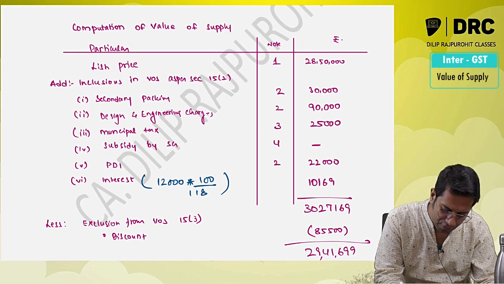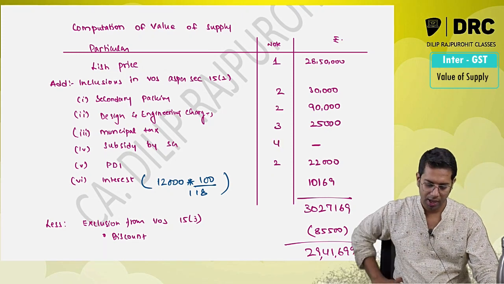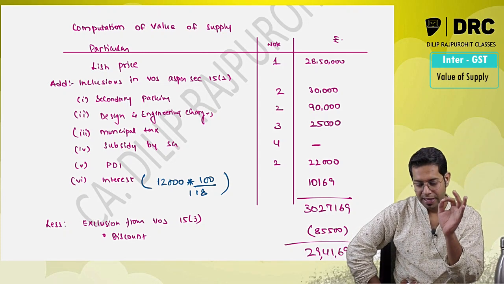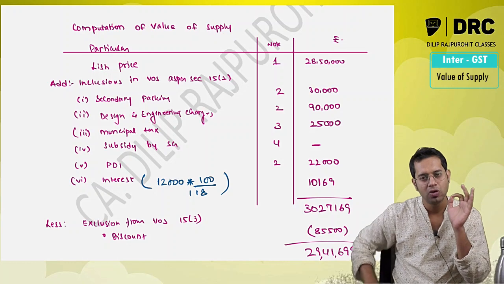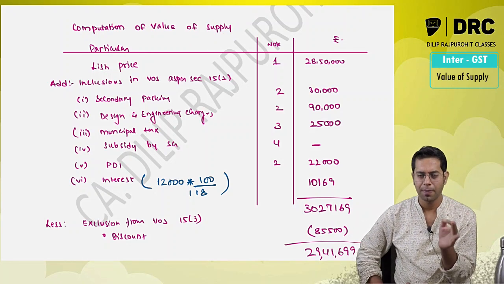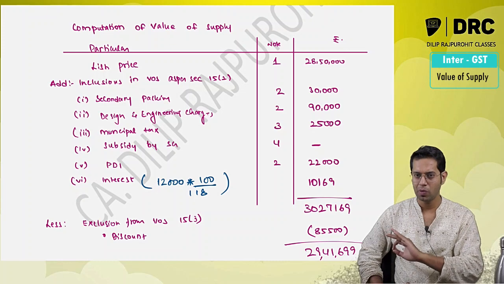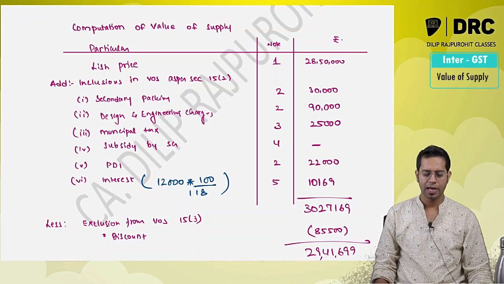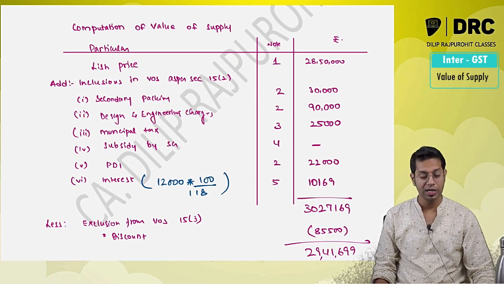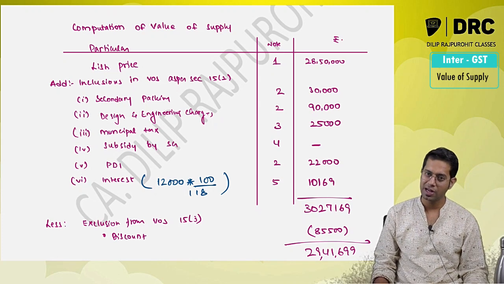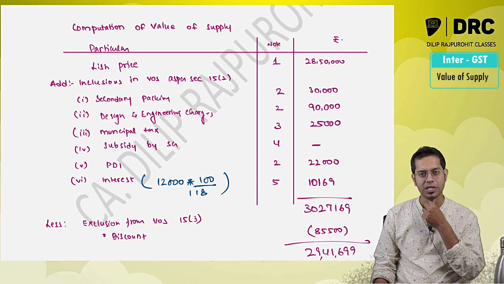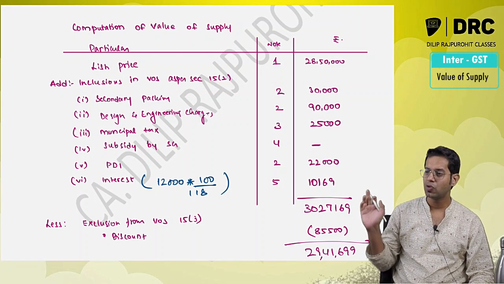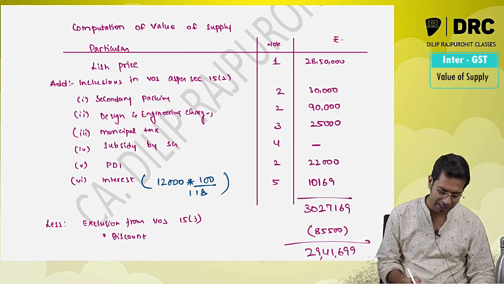Then note number 4, as per section 15 subsection 2, any subsidy directly linked to the price, excluding the subsidy given by central government and state government, shall be added in value of supply. In the present case, since the subsidy is given by the state government, it is not added in value of supply. And note number 5, as per section 15 subsection 2, interest, penalty, late fee for delayed payment of consideration shall be added in value of supply, and this amount is required to be treated as inclusive of GST. In the present case, therefore, the amount excluding GST has been added in value of supply.